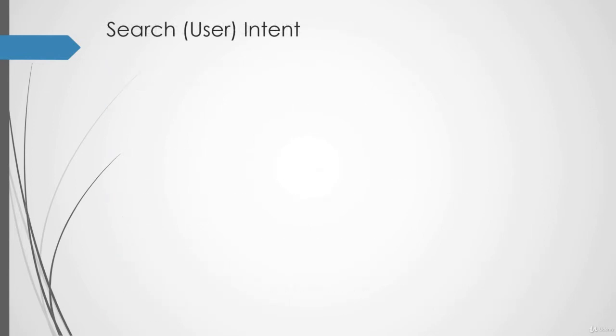Next up in keywords is search or user intent. It is defined as the intention behind search queries or phrases. For example, if you type in the keyword restaurant near me, the intention behind this search is actually looking for a restaurant to eat or to dine, right? So that is the intention behind that.